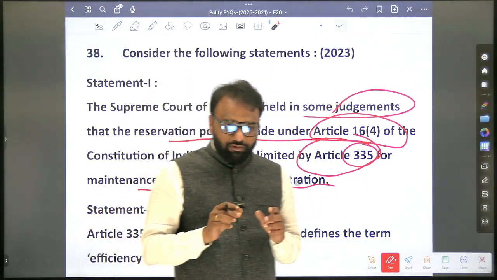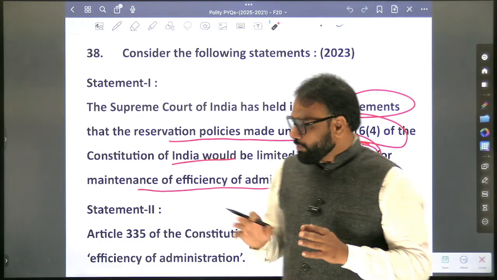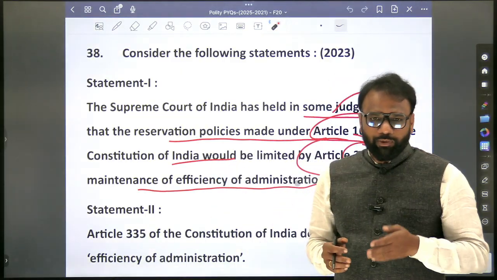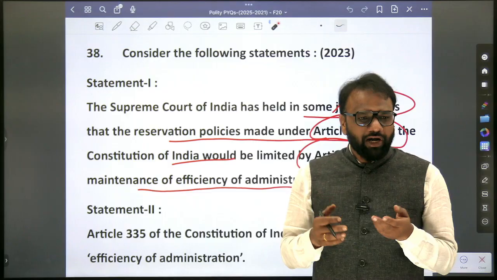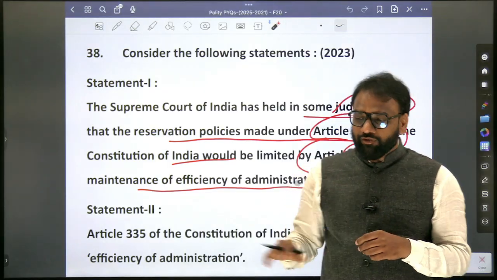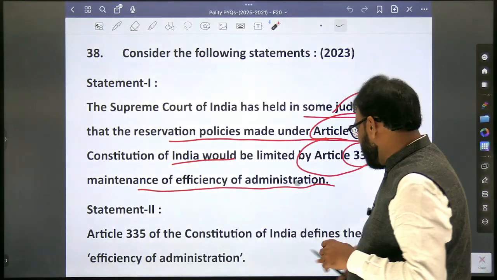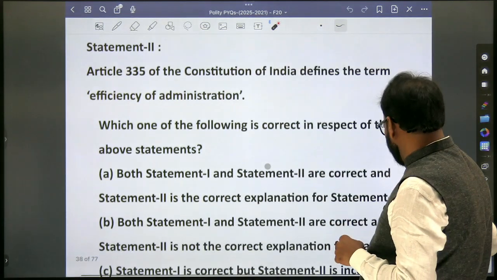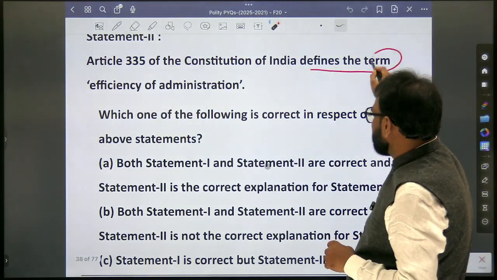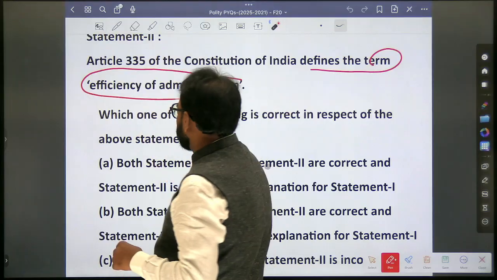So the first statement will cause confusion. Based on this statement, you cannot go through all the Supreme Court judgments. Somewhere in a newspaper editorial someone might have mentioned it. But if you look at the second option, we can easily conclude. It says Article 335 of the Constitution defines the term efficiency of administration.